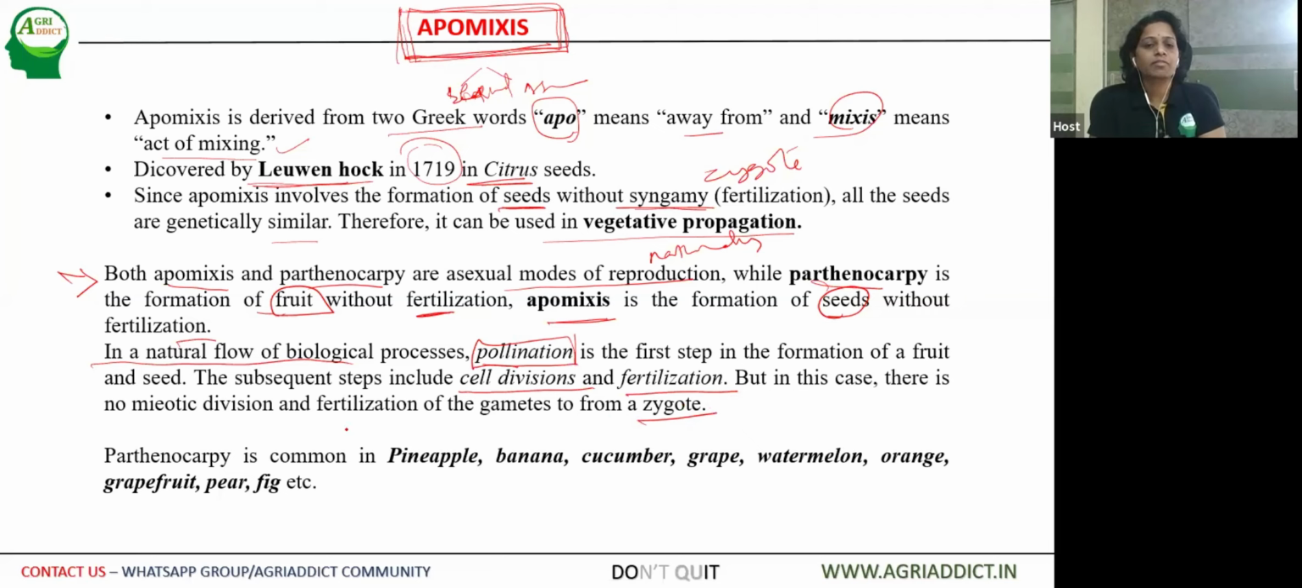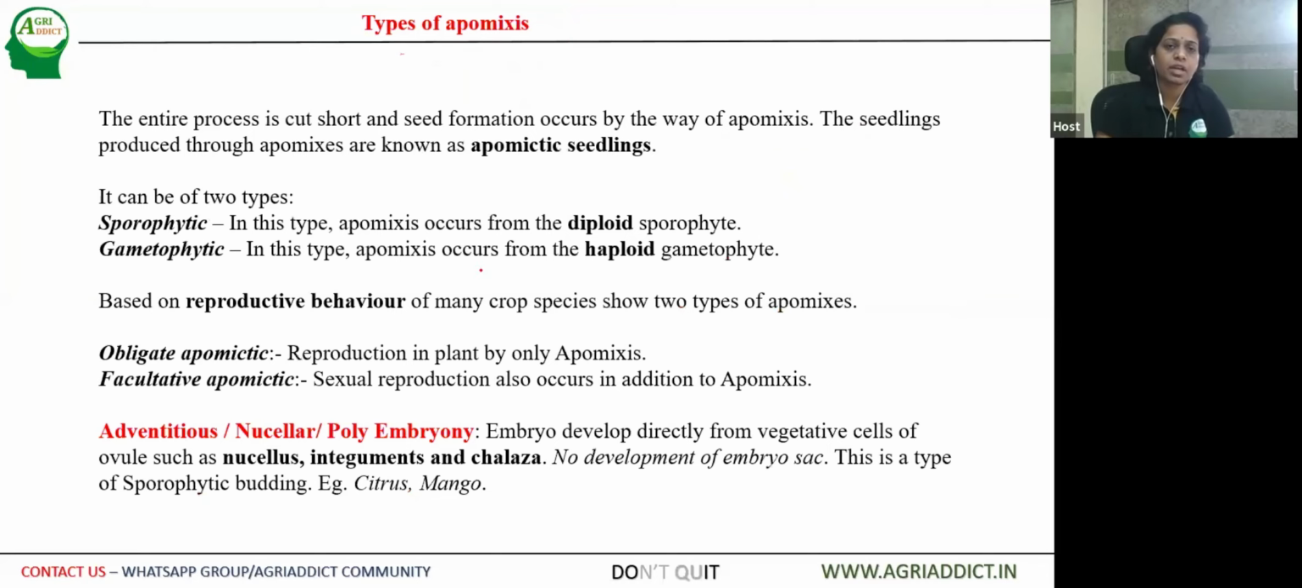Then meiosis occurs, where the diploid comes into haploid. And the fertilization of male and female gametes and their fusion will develop into zygote, thereby embryo, and the embryo thereby into the new plant. So parthenocarpy examples I am telling you, which is seen in pineapple, banana, cucumber, grape, watermelon, oranges, grapefruit, pear, and fig, etc. Then we also have some different types of apomixis.